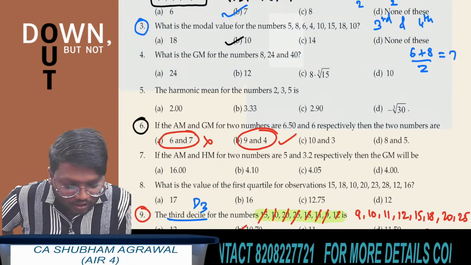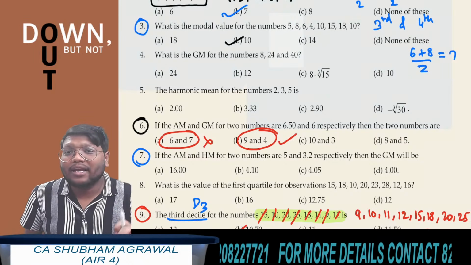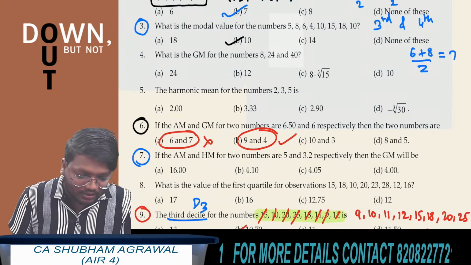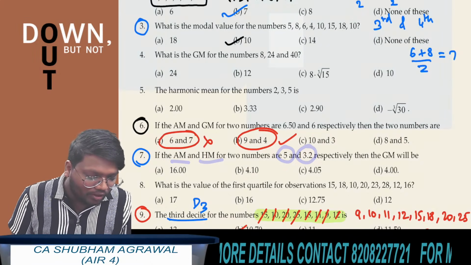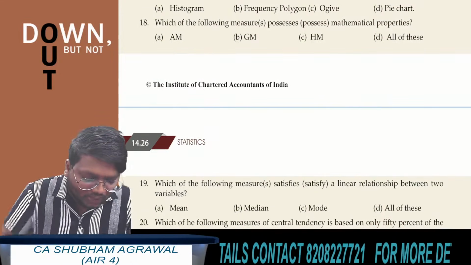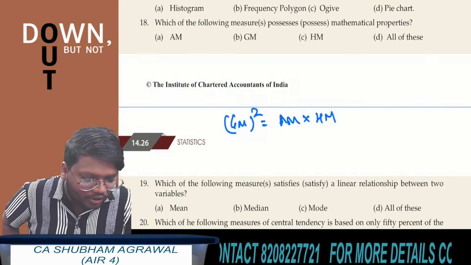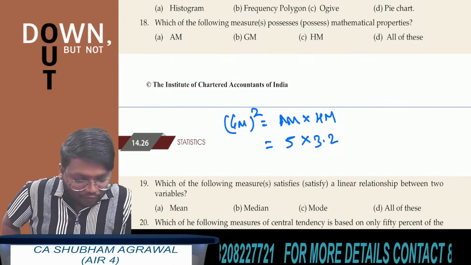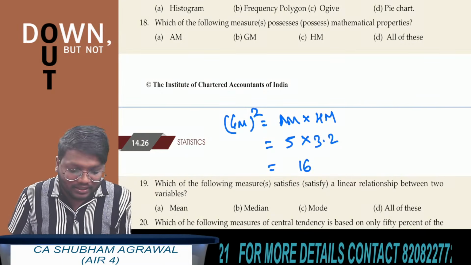Solve now question number 7. This question is based on the result geometric mean square is equal to arithmetic mean multiplied by harmonic mean. Arithmetic mean is given as 5, harmonic mean is given as 3.2, and you have to find the geometric mean. Using this result, arithmetic mean is 5 and harmonic mean is 3.2. Now 5 multiplied by 3.2 is 16.